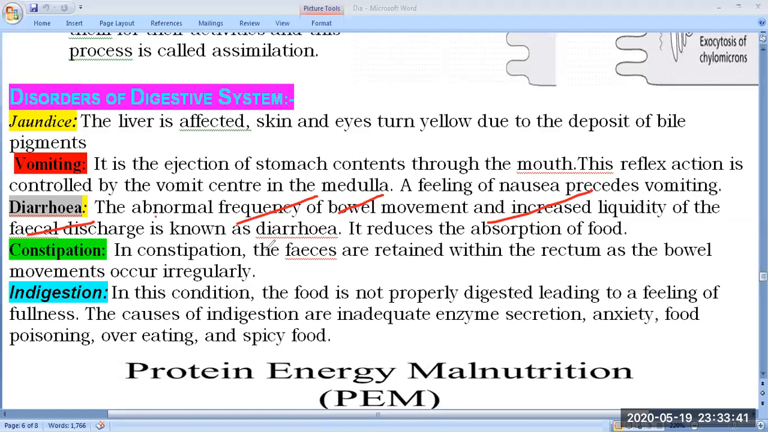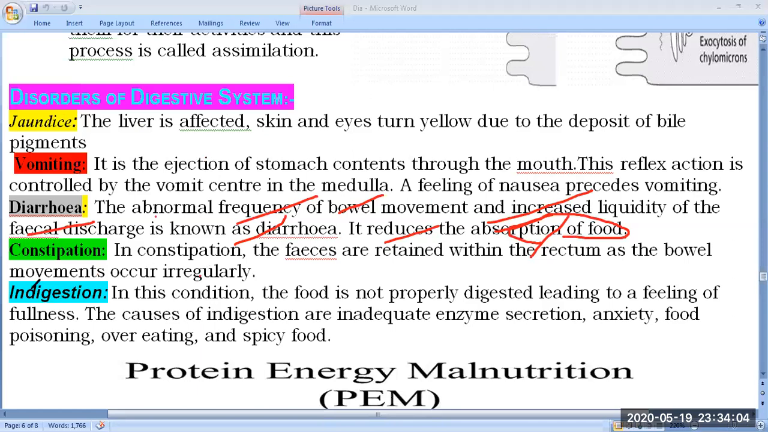There is much loss of water through the fecal matter, and it reduces the absorption of food, so proper absorption of food does not take place. You know absorption of food takes place through the mucosa, the internal lining layer of the alimentary canal.